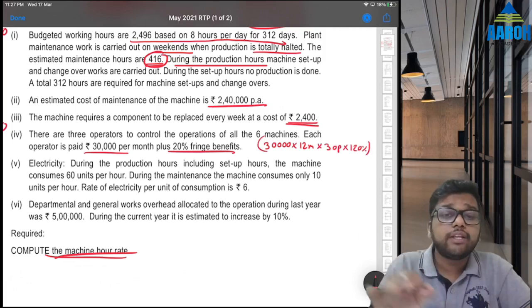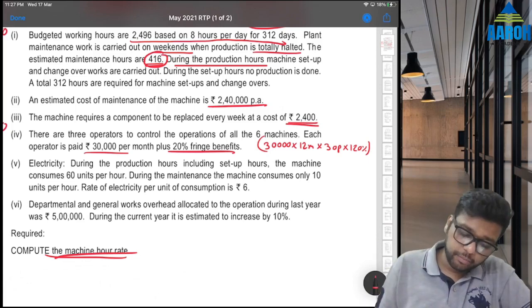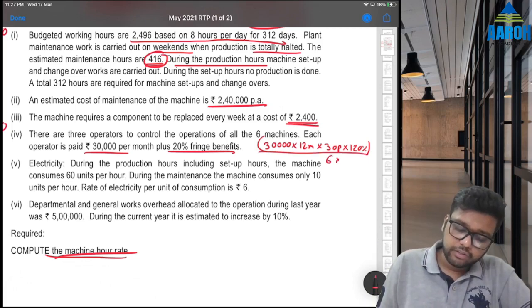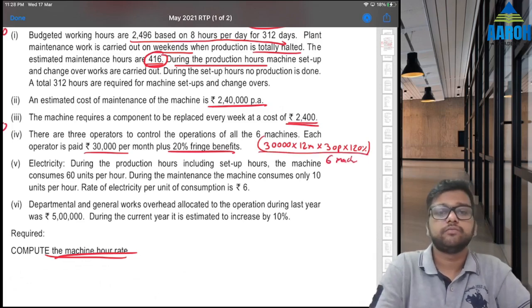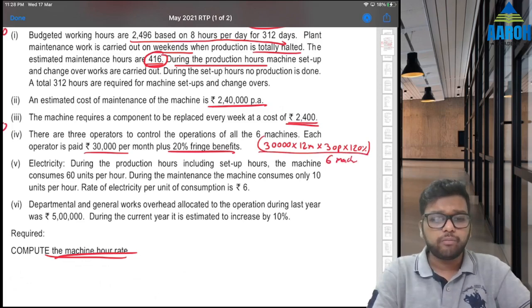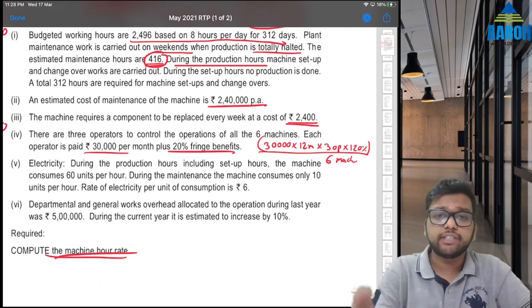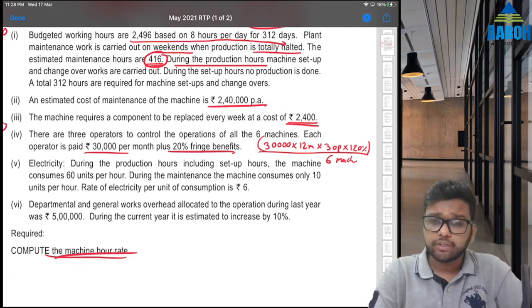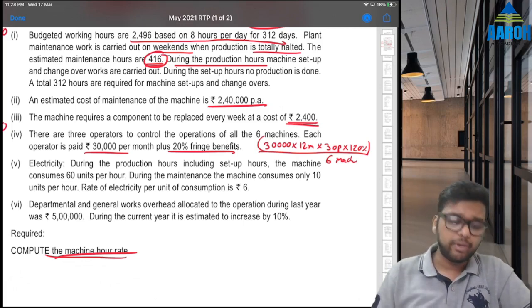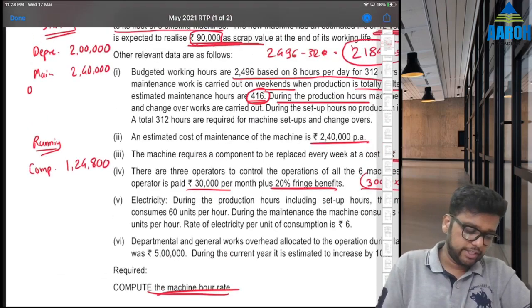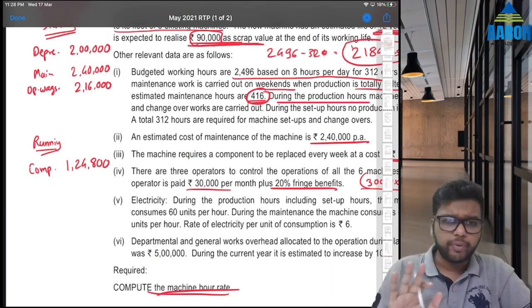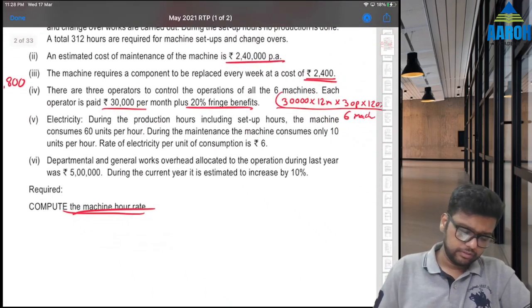This is for all the operators, but this is for 6 machines. We need for one machine only, so let's divide it by 6. So 30,000 for 12 months into 3 operators into 120% to increase the wages, that is 12,96,000, but this is for 6 machines, so divided by 6 gives us operator wages for one machine as 2,16,000. If you have any doubt, you can let me know in comments.